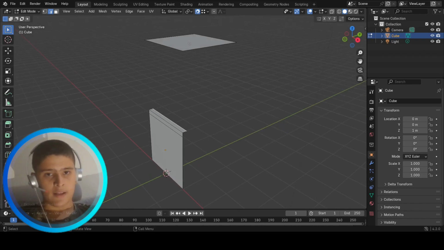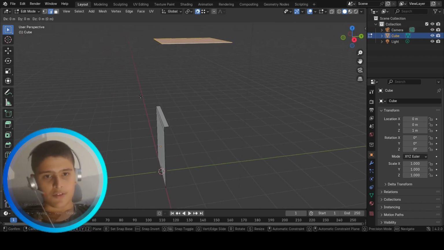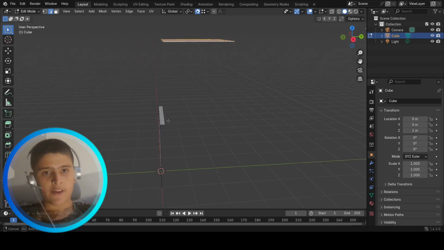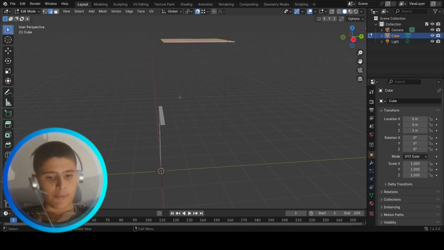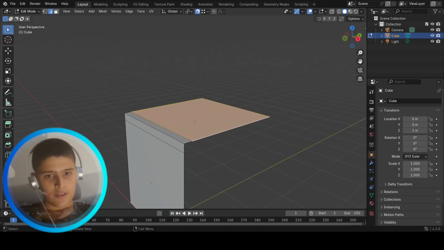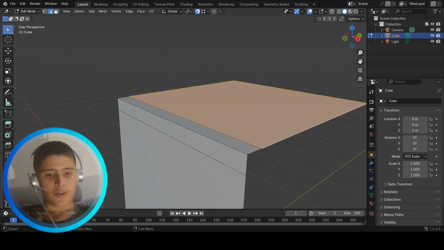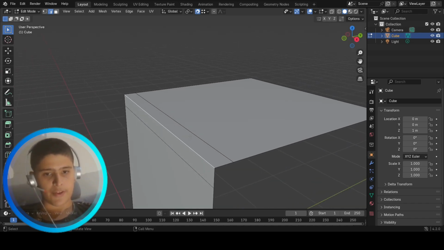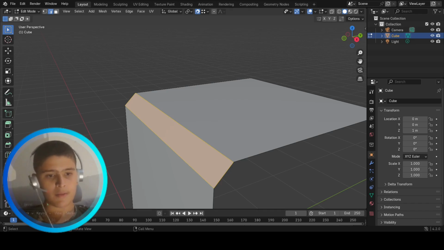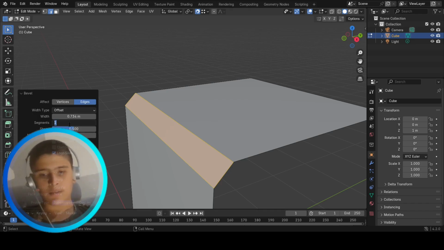press L to select the link, press G, Y, and press it over here. Then I'm gonna press G, Z, and hover over here. Perfect. Now we're gonna press 2 on the numpad, go to edge select, select this edge, press Ctrl B, bevel it to the maximum, make it 6 segments.